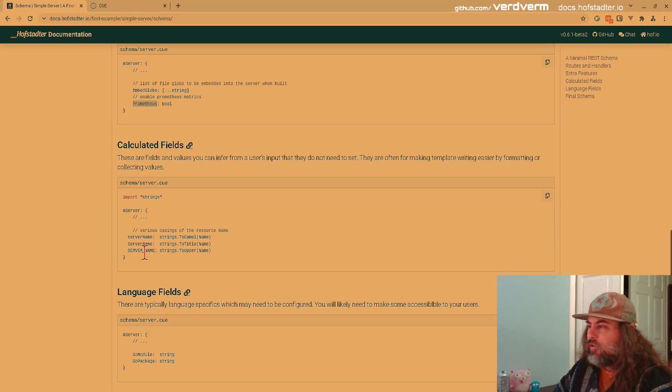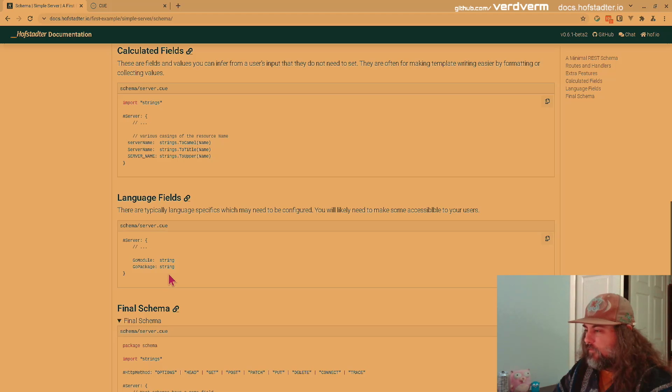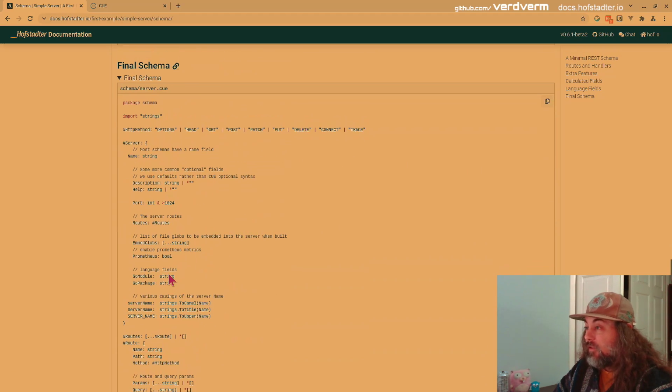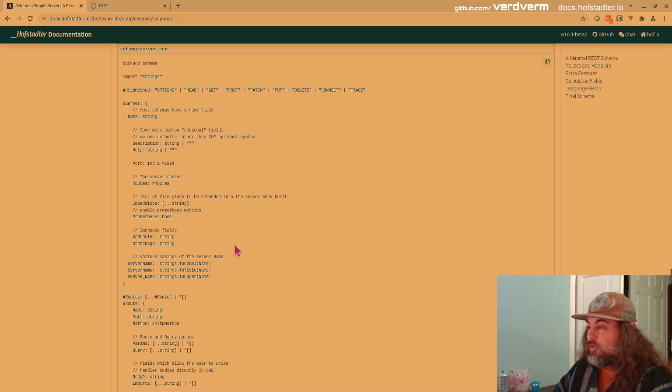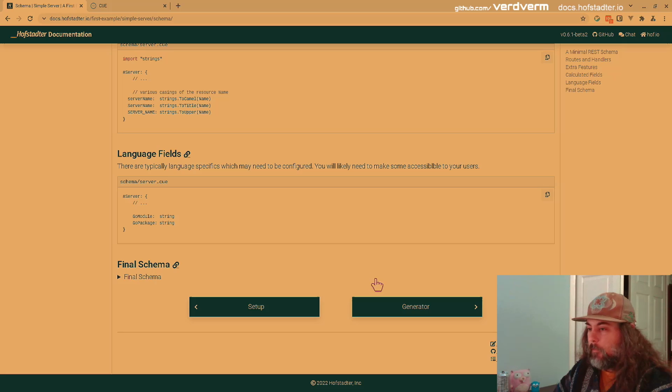Then we can calculate fields from other fields, so we can work with different casings of the name. And then we might have specific language fields. And if you want to look at the full schema, it's right there. It's not too long. Much more concise than something like OpenAPI or JSON schema.